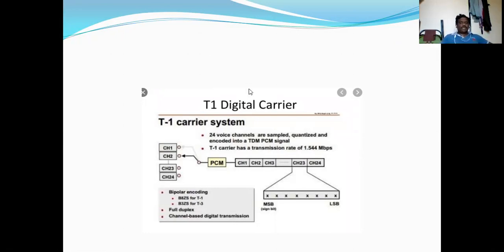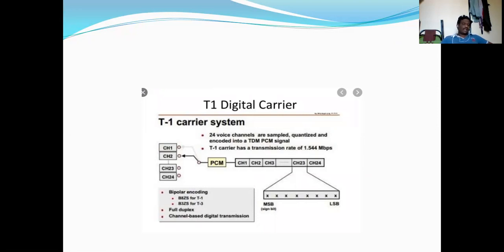Here each voice band channel, whether channel 1, channel 2, channel 3, whatever it may be, has a bandwidth of approximately the voice band frequency range.